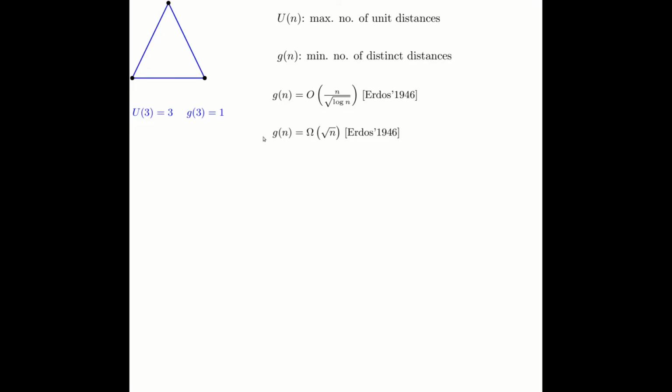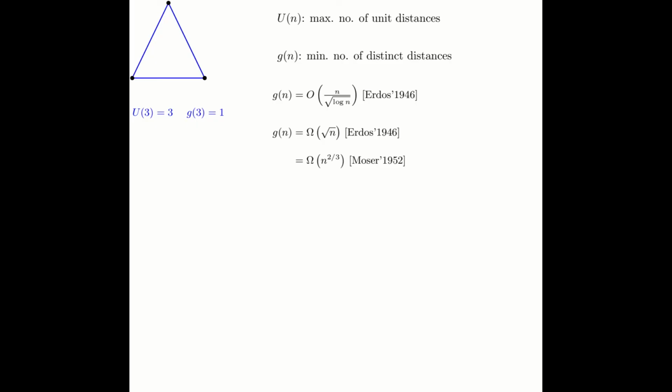From the other side, he could prove that any set of n points create at least square root n distinct distances. So there is no way to reduce the number of distinct distances below square root n. So the true answer is somewhere between square root n and n over square root log n. While the first bound has not been improved, there have been many, many improvements on the second bound. Here we'll look at a summary of these improvements.